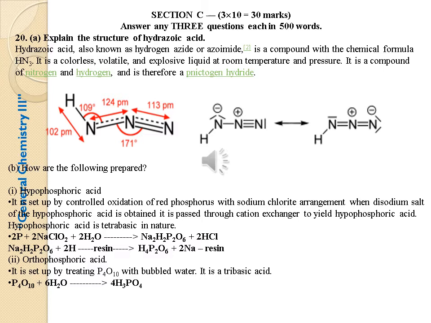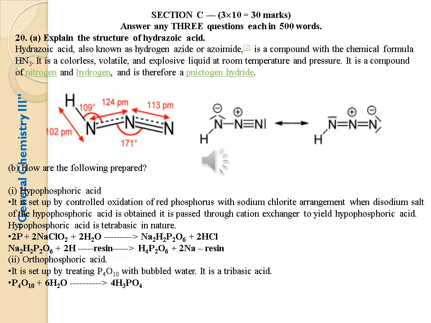B question, how are the following prepared? Hypophosphoric acid. It is prepared by the controlled oxidation of red phosphorus with sodium chlorite. When the disodium salt of hypophosphoric acid is obtained, it is passed through a cation exchanger to yield hypophosphoric acid. This is the reaction. 2 phosphorus reacts with 2 sodium chlorite in the presence of water. It gives the sodium salt. Then the sodium salt applied over the resin gives